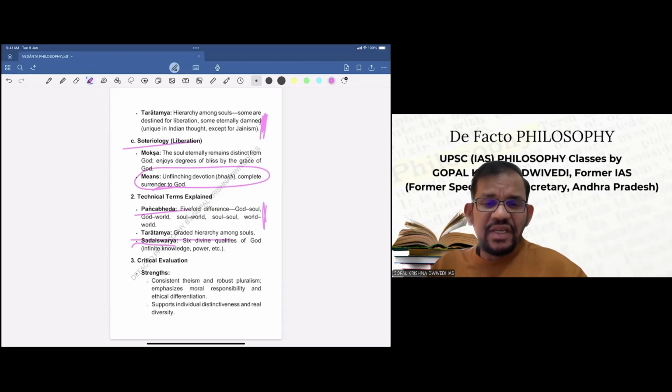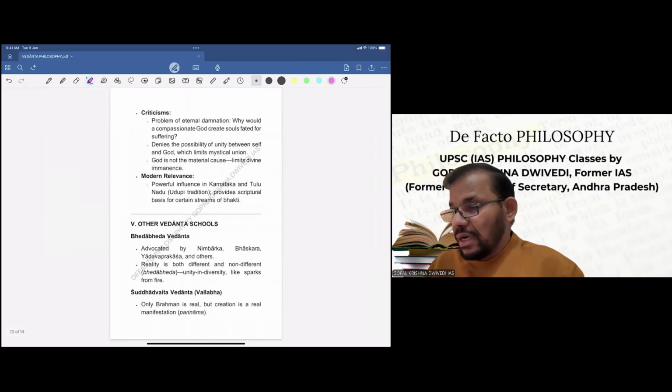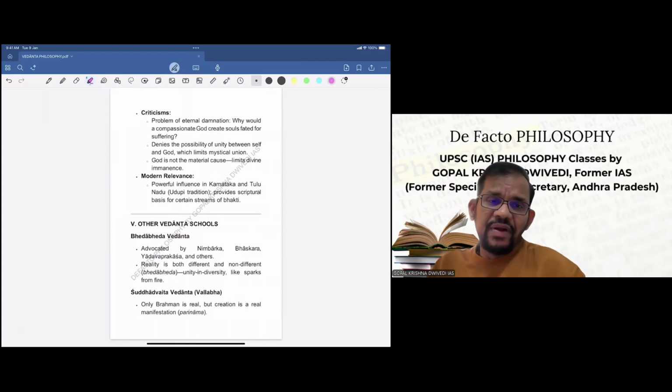Its consistent theism and robust pluralism emphasize moral responsibility and ethical differentiation. It supports individual distinctiveness and real diversity. So basically, whatever is empirical for Shankaracharya has become real as far as Madhvacharya is concerned. But this kind of theory will definitely have a lot of logical inconsistencies creeping in.